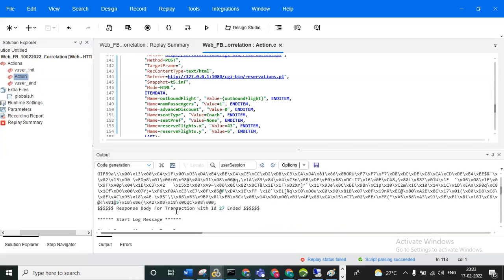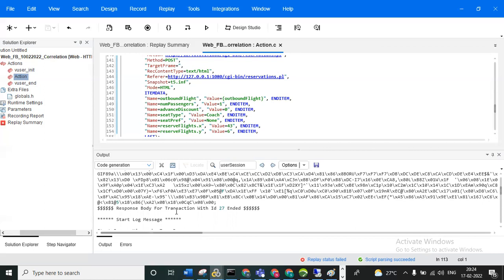So like this, we need to give the answer for this question. If the LB and RB are not present in the dynamic value, and the LB is not available, take any static text from the above line and pass it as the LB, and identify the exact LB from the captured value. Similarly, if the RB is not present in the dynamic value, take any static text from the below line and pass it as the RB, and identify the exact RB from the captured value. So this is the answer.